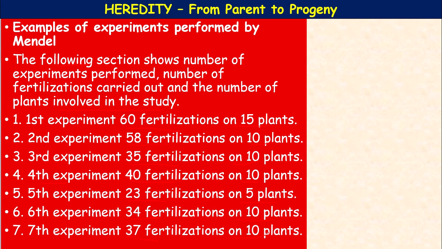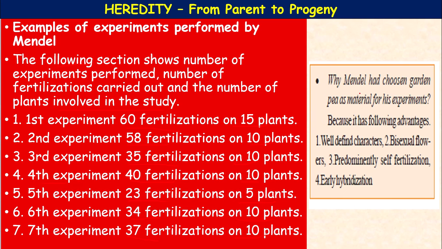So, what is fertilization? The fusion of male and female gametes is called fertilization. The pollen grains of one plant fused with the ovules of another is called cross fertilization. So, hybrids are produced by these fertilization experiments. These were the fertilization experiments conducted by Mendel on the pea plants.